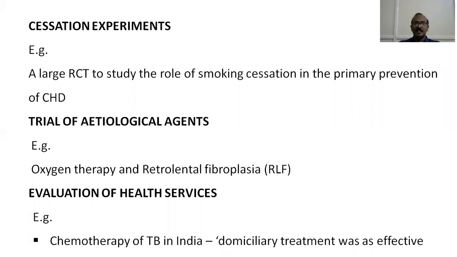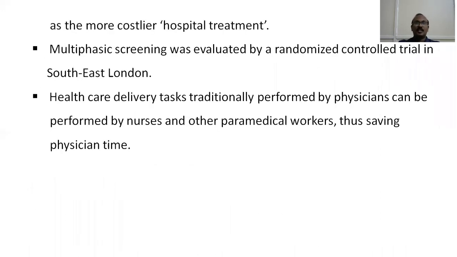Examples are chemotherapy of tuberculosis in India. It was found that the domiciliary treatment, meaning treatment of tuberculosis in homes or houses, was as effective as the sanatorium-based or hospital-based treatment. So what they found was that treating tuberculosis at home was cheaper compared to hospital or sanatorium-based treatment of tuberculosis.